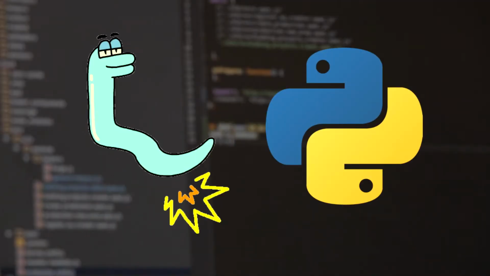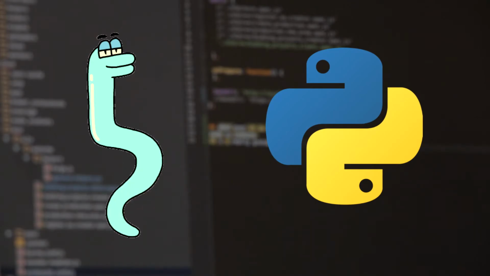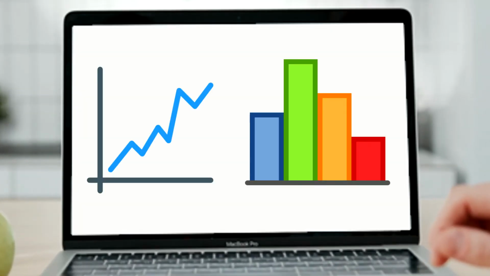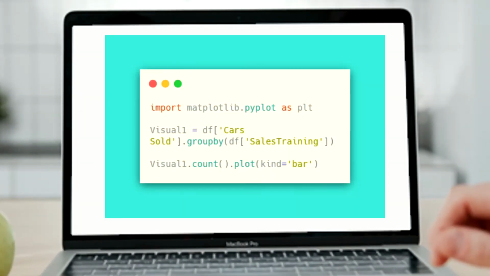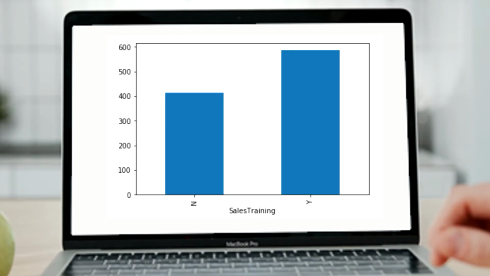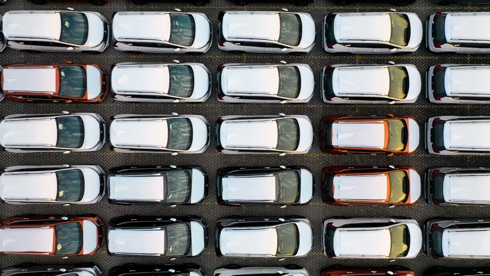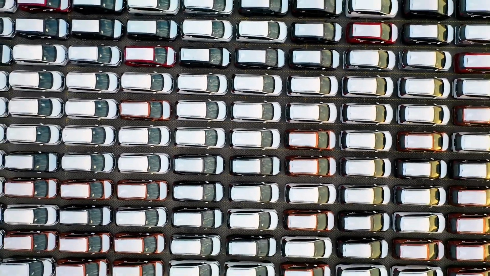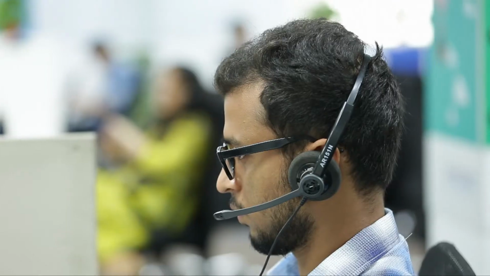From the Python code that I used for the individual project, I decided to make a couple of visuals. As you can see, the code that I used here resulted in this visual graph. So from this first visual, what I wanted to do is see the number of cars sold based on the sales training of an employee. Because I wanted to dig into if an employee was sales trained, did they sell more cars? And maybe that could show some significance to the importance of training in the workforce.